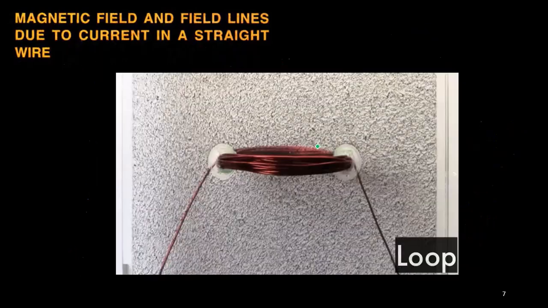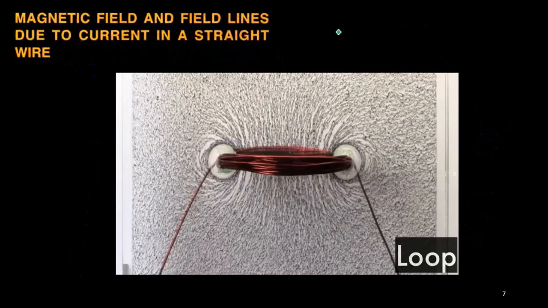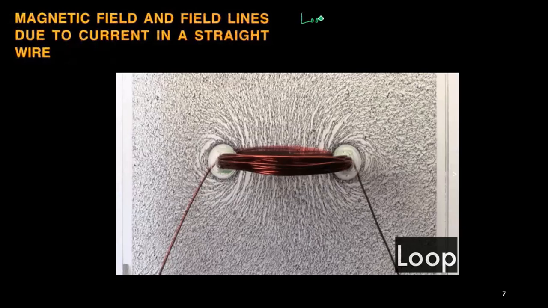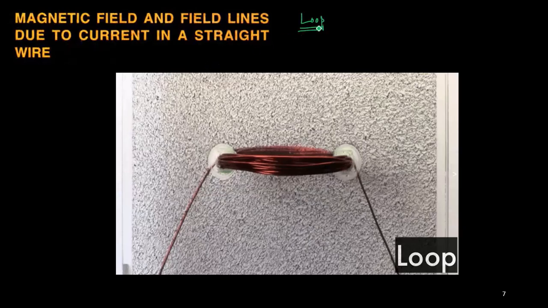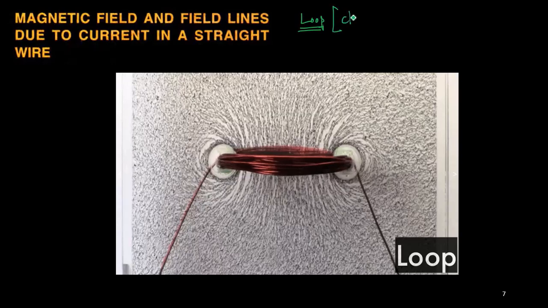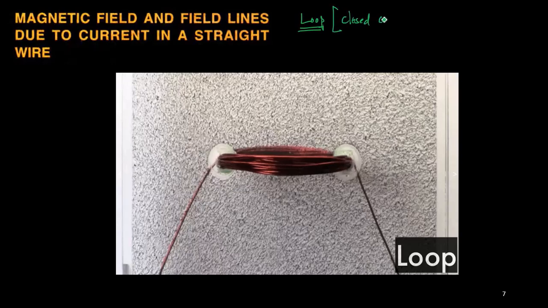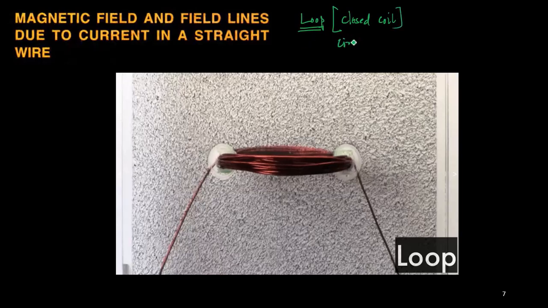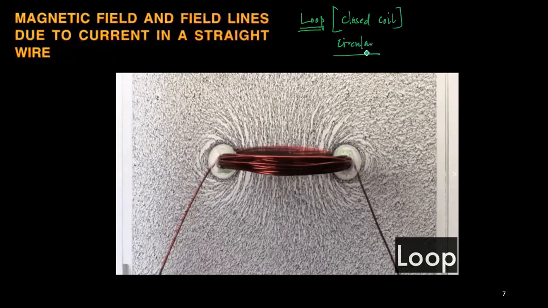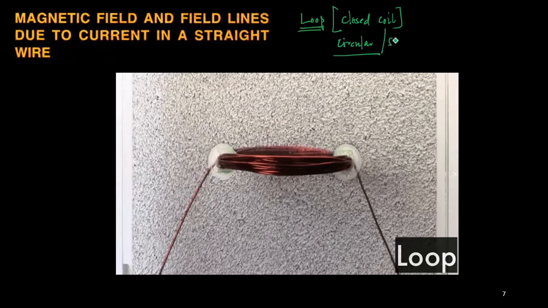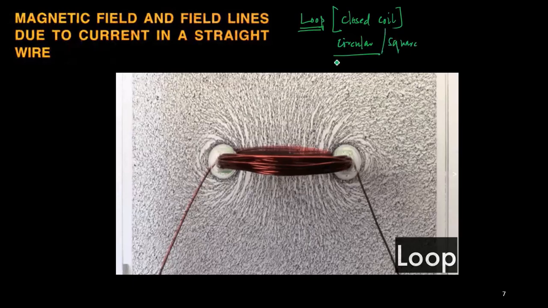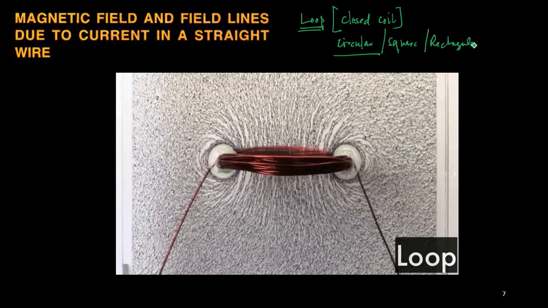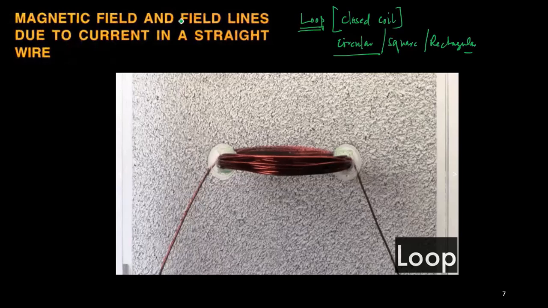Now come to the situation where we consider a loop. What is the meaning of loop? Loop means a closed coil. The cross section of the loop may be circular; if the loop is circular, you say a circular loop. It may be square, then you call it a square loop, or maybe rectangular. Any type of geometry of the loop may be possible.